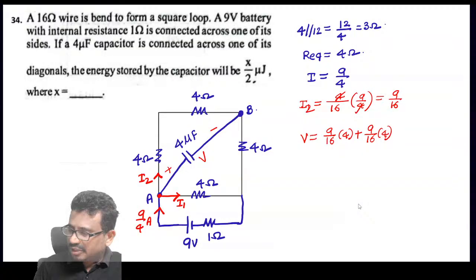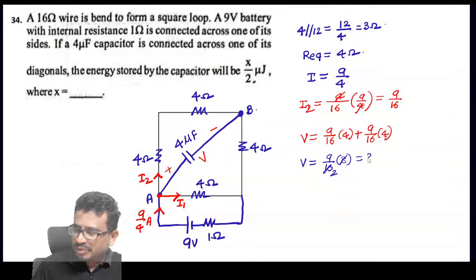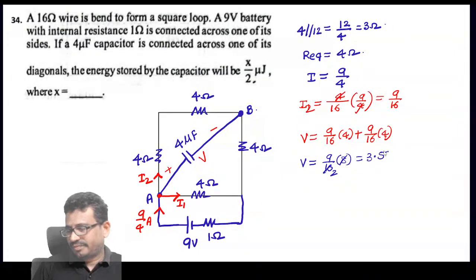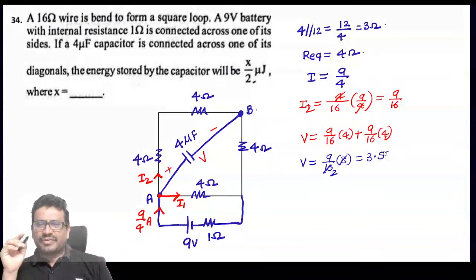So how much will come this V value? This will come to 8 into 9 by 16, which will be 3.5. That means the voltage across the capacitor is 3.5.